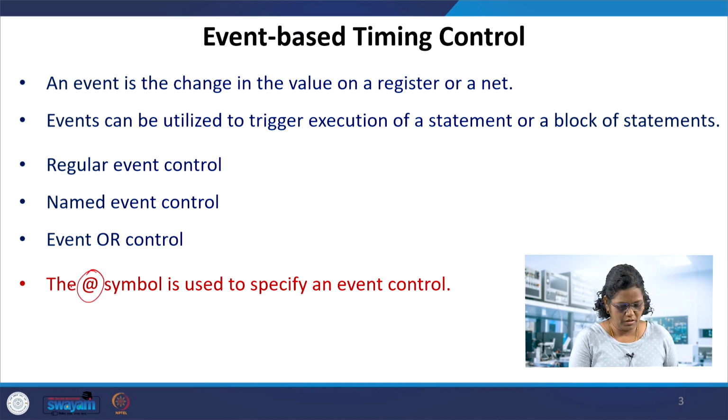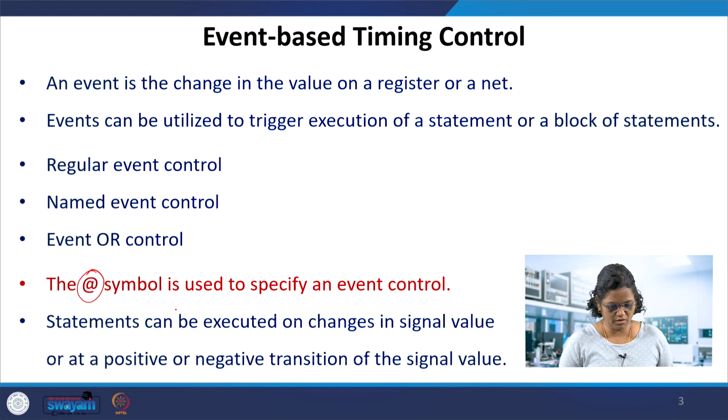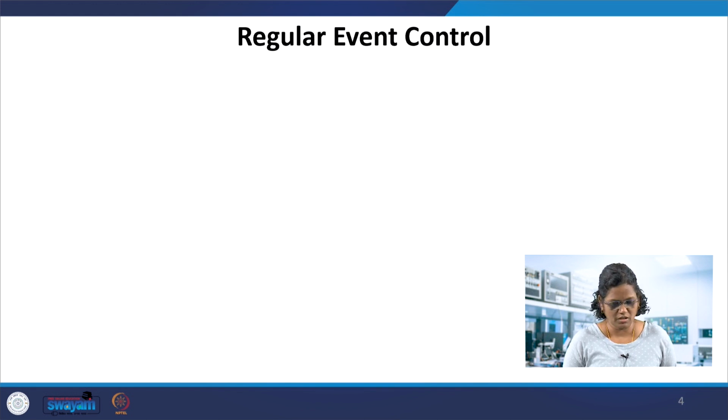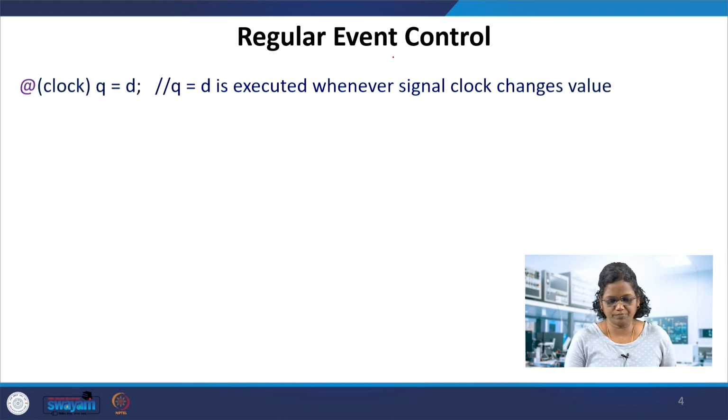Usually the @ symbol is used to specify event control, whereas in the case of delay based control we use the hash symbol. Here @ is used in sequential logic with the always block. If you remember, the @ symbol specifies the event. It changes the value either at the posedge of the clock or the negedge of the clock, that is, the signal where the transition is occurring. All of these with @ are classified under event based: regular event, named event, and event OR control.